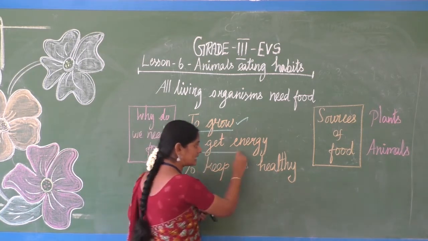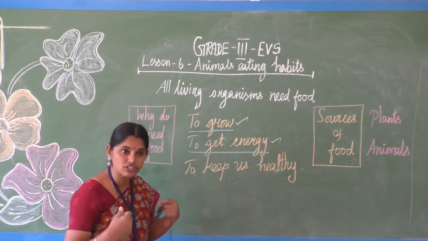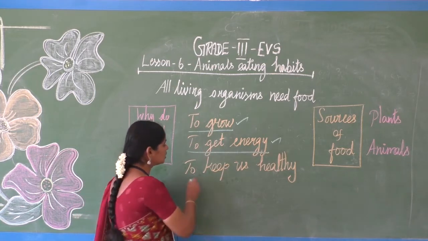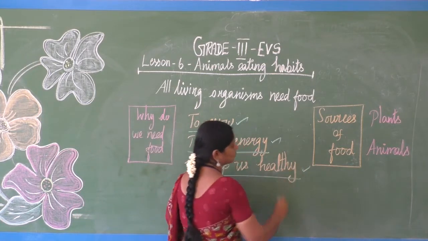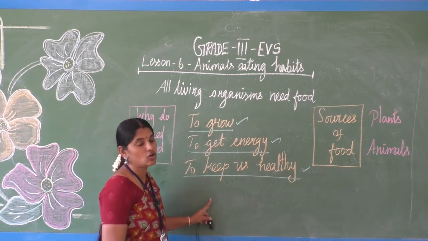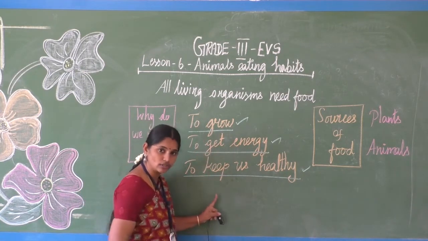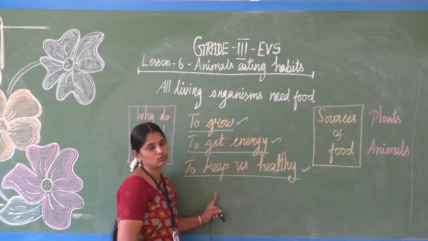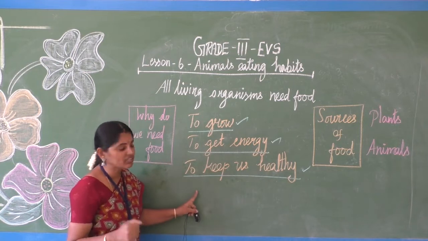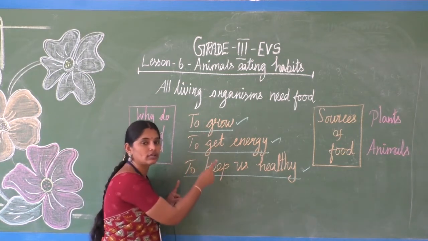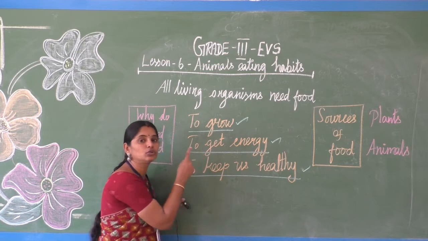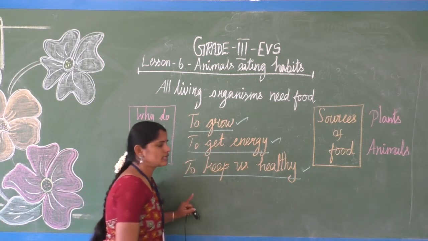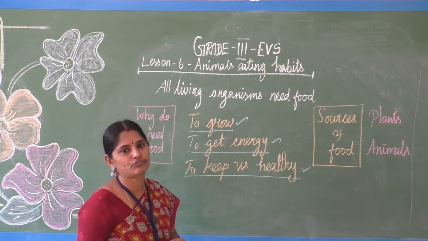Okay? So to get energy, we need energy to do our work properly. Also to keep us healthy. So we need food for growth, to get energy, and to be healthy. Why do we need food? We need food for growth, to be healthy and to get energy. Clear, children? Okay. Then from where do we get our food?